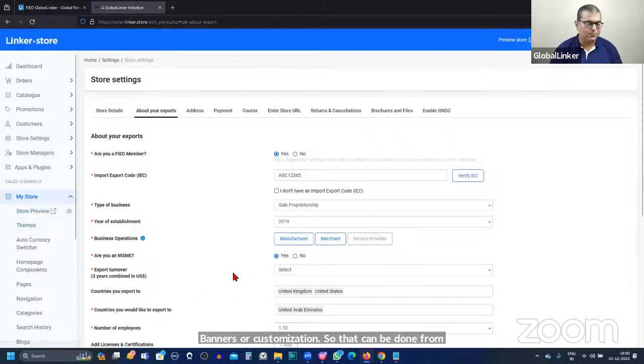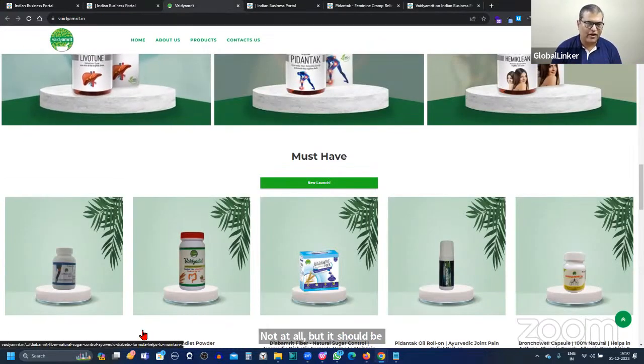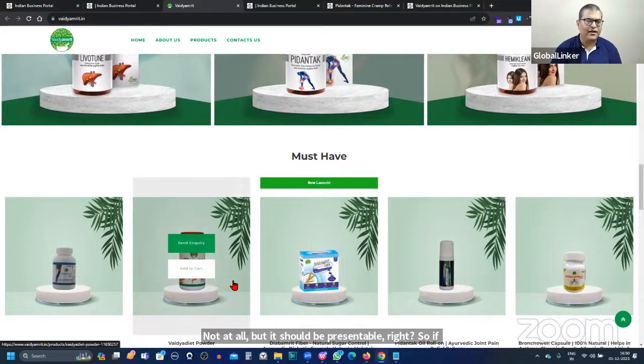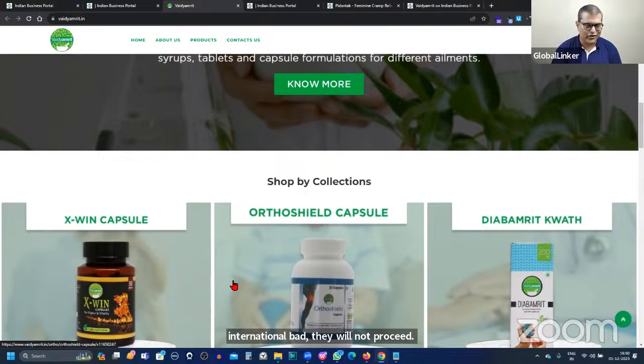But it is equally important that you should have a presentable store. I'm not saying, or I'm not expecting that you should create the world's most beautiful looking online store, beautiful looking website. Not at all, but it should be presentable, right? So if you have created something that does not have a logo or does not have a banner, it just has few products, obviously when someone is looking at it, and especially an international buyer, they will not proceed ahead with their approach. They may not even reach out to you. So it is extremely important that you should also have a presentable store, and it is all very easy and simple to do. So this is the next thing.